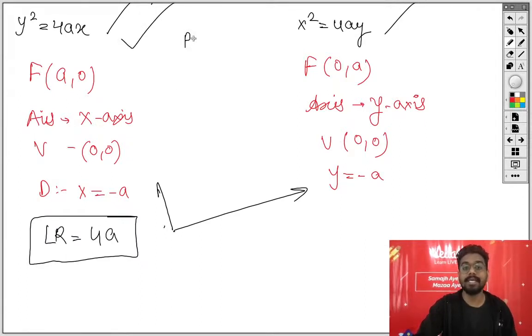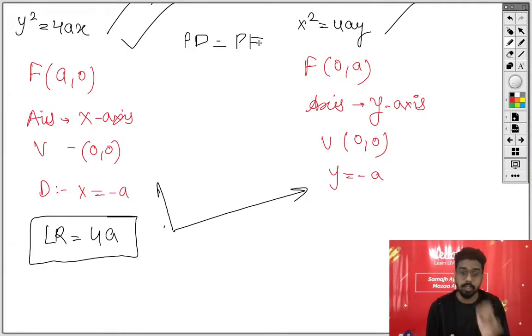So I am writing over here PD equals PF for both the cases and for all the cases. What is the meaning of PD and PF? PD is the distance of a variable point from a fixed line, which we call the directrix, and PF is the distance of a variable point from the fixed point, which we call the focus. And we know how to calculate the distance of a point from a line, and the distance of a point from another point.